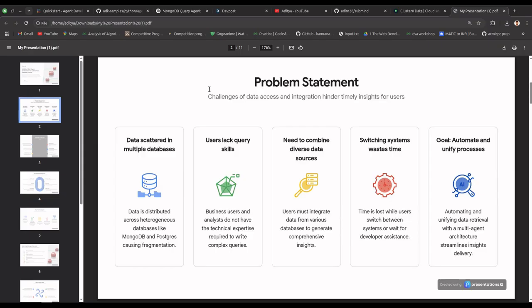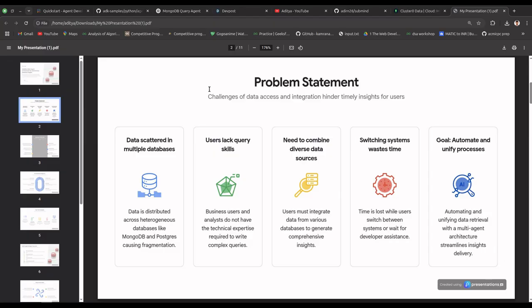Every day we face a couple of challenges of data access, which hinders timely insights for some users. This is majorly because of data scattered in multiple databases, because in a production-level system we have multiple services and many heterogeneous databases connected to those services. Because of this, the user might lack query skills. The user might be proficient in Postgres but might not be able to run efficient queries on Mongo.